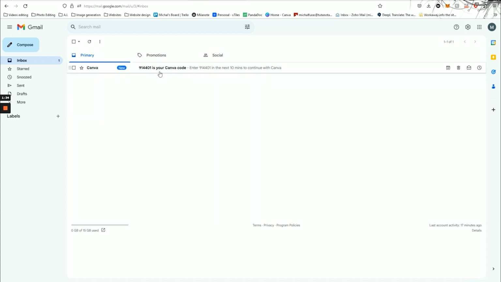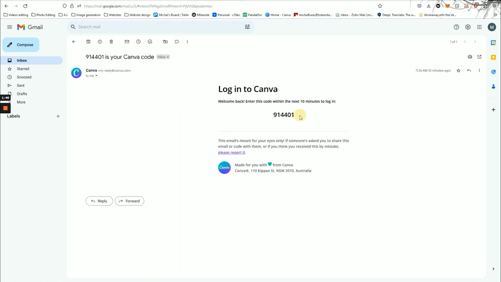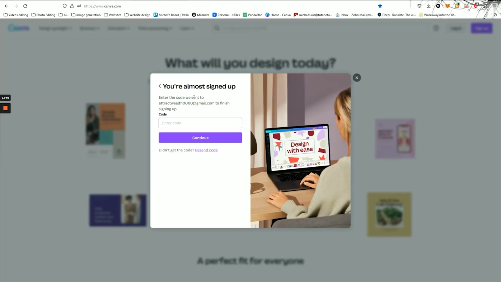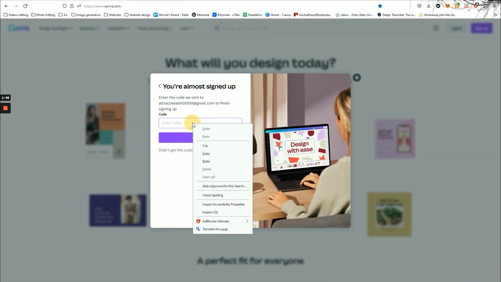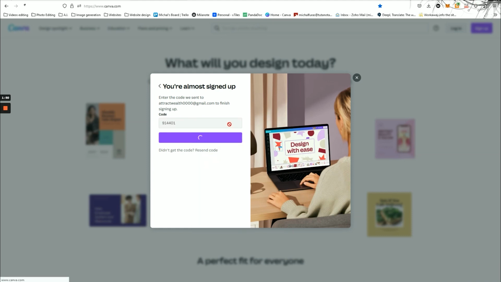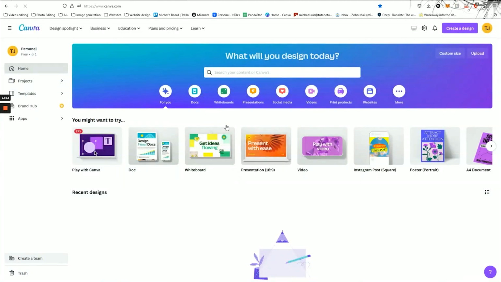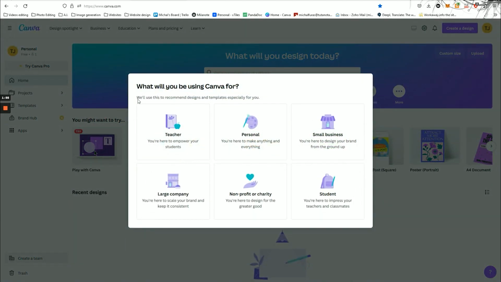Here I'm inside my Gmail account and I just received an email from Canva. I click on it and there is the verification code I need to enter to create my account. I will select it, right click and copy. Let's go back to Canva. Here we'll paste the verification code. Let's wait a moment as Canva creates our account. It's loading, so please be patient.